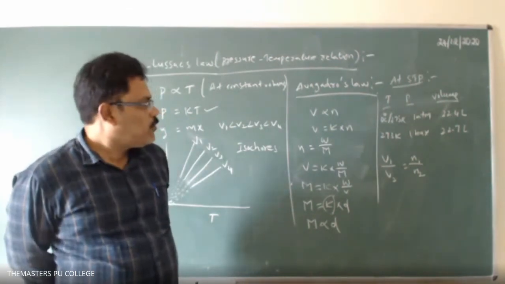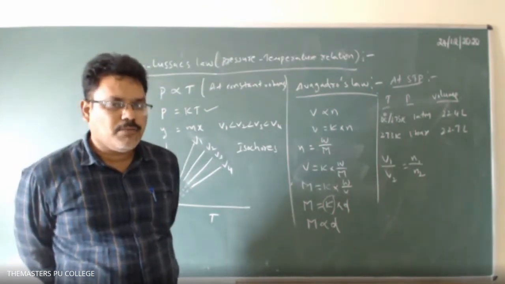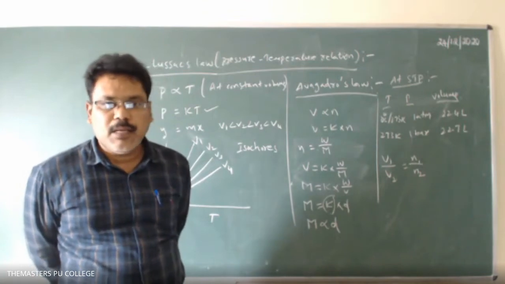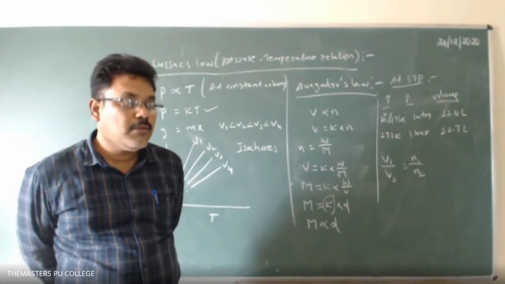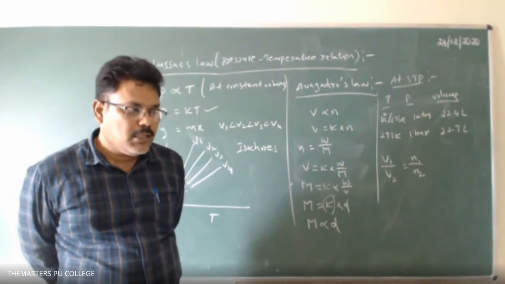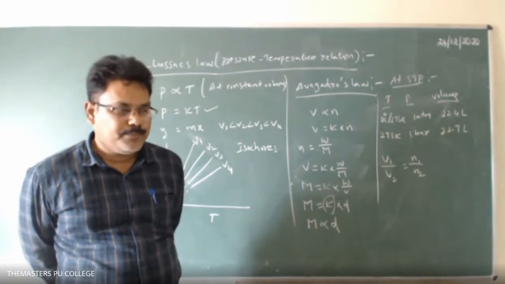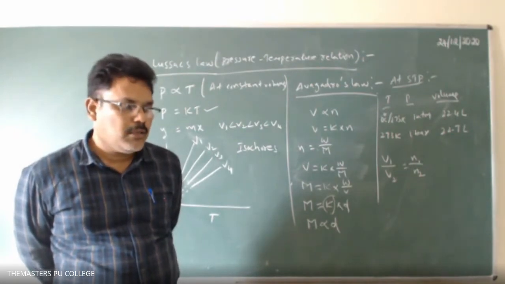Next, the mathematical representation. In the statement you write: equal number of gas molecules under similar conditions of temperature and pressure, that means the same temperature and pressure.